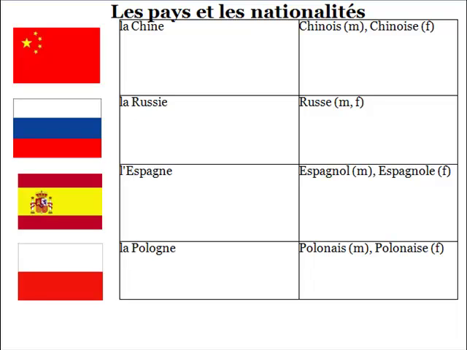Here we have some countries again. So we'll have the name of the country on the left, and on the right you see the names of nationalities. So as you remember, M stands for masculine and F will stand for feminine. So both forms are represented here. Okay, so now I'll read them to you, so just listen, compare the spelling to what you can hear.